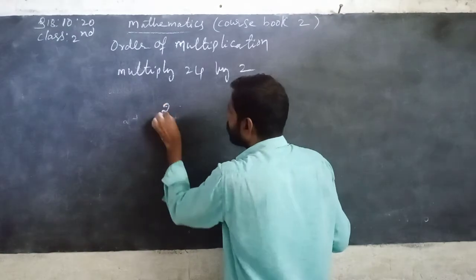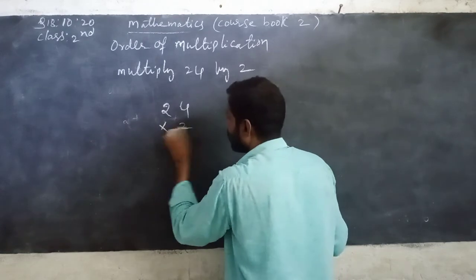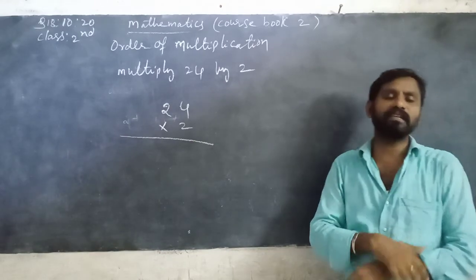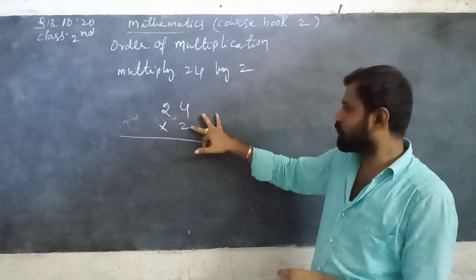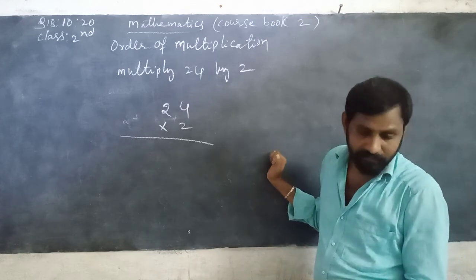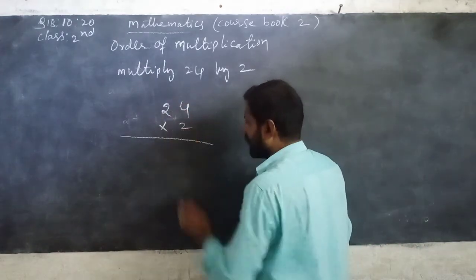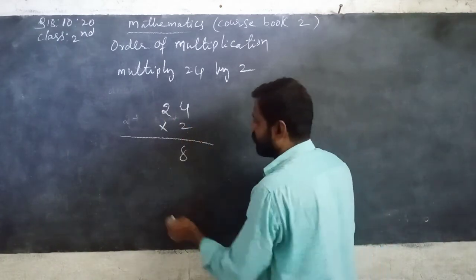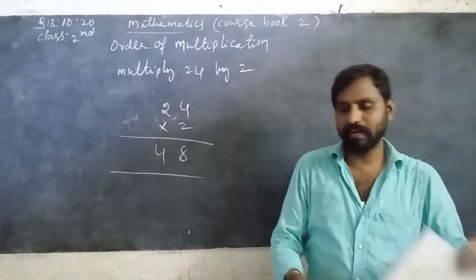So 24 I have to take on top and next 2, I have to take at the bottom in the ones place, and first multiply the digits in the ones place. Ones place లో ఉన్నటువంటి digits ని మీరు multiply చేయాలి. So everybody, you can read the 2 table. So 2 4s are 8. That is the product you can write under the ones column. Now next, 2 2s are 4. So the product is equal to 48.